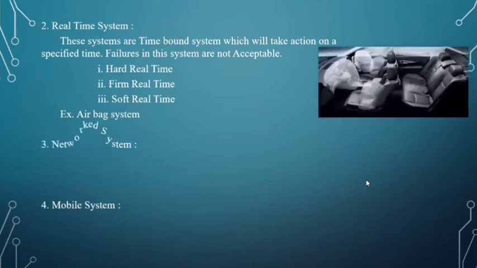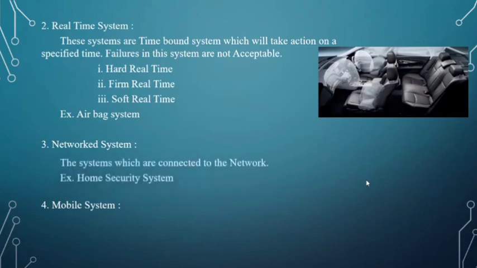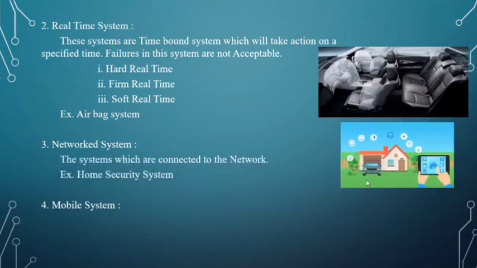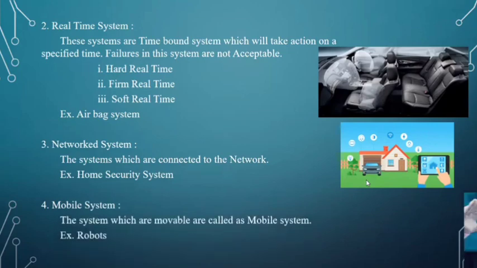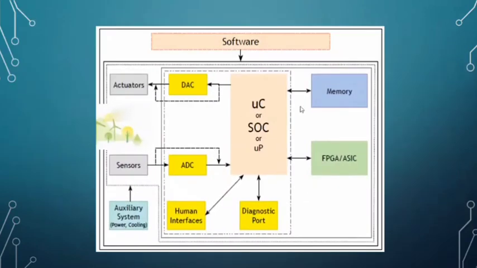Next, network systems. What is a network system? Systems which are connected to a network like Wi-Fi, Bluetooth, etc. are called network systems. Example, home network system, home security system. Next, mobile system. Embedded systems which are movable are called mobile systems. Example, robots. Next, these are the components of an embedded system, which consists of software and hardware such as microprocessors, microcontrollers, memory, ADC, DAC and so on.